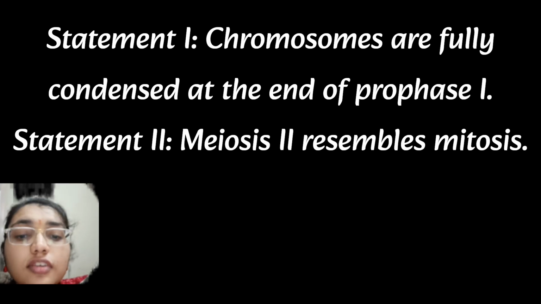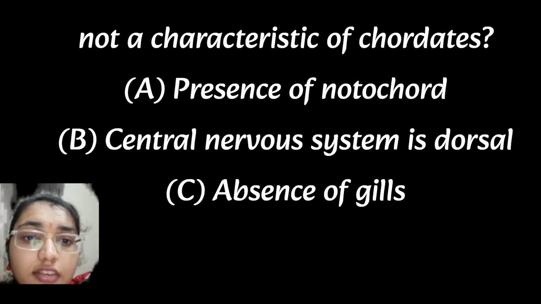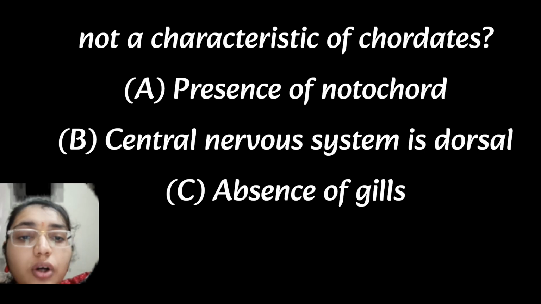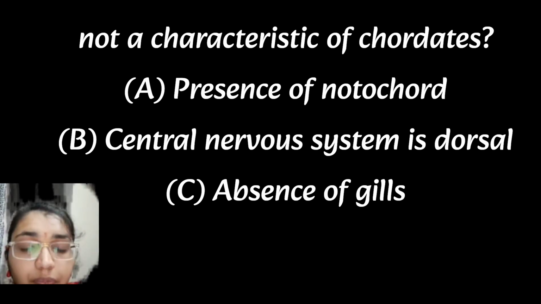So the second statement is incorrect. Which one of the following is not a characteristic of the chordates? Absence of the gills is not a characteristic of the chordates here, whereas presence of notochord, central nervous system in dorsal, and presence of post-anal tail, this is the correct option here. So C is the correct option. It is not a characteristic of the chordates.